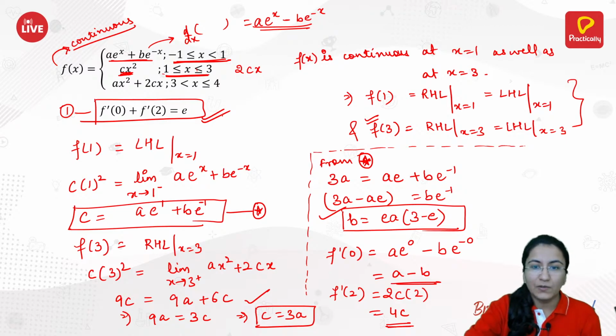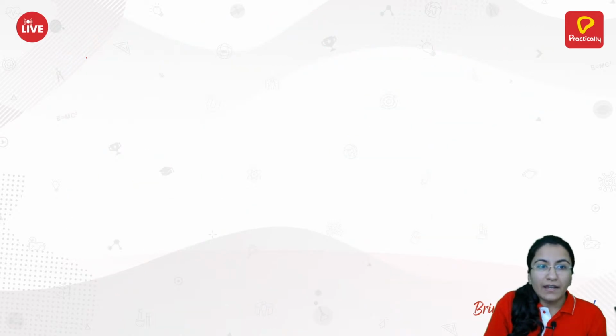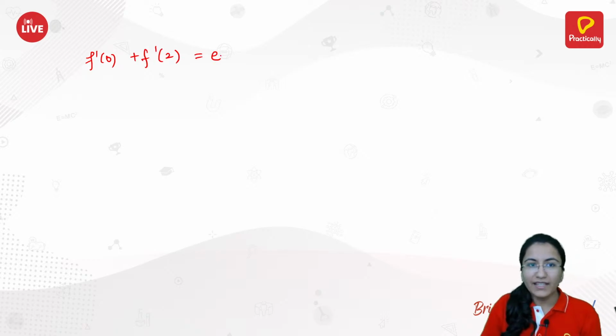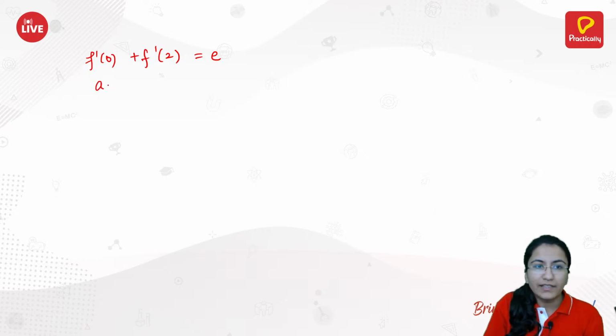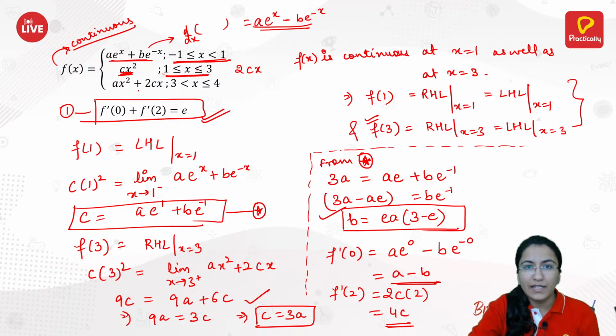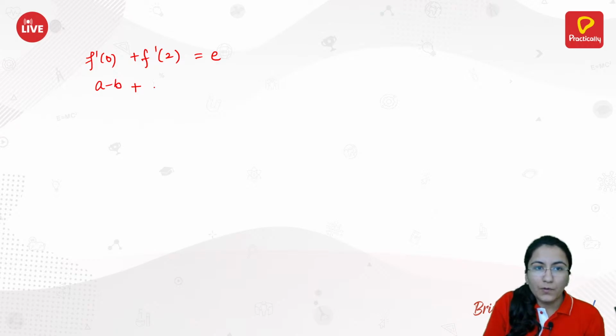Let's calculate this. We have f dash 0 plus f dash of 2 is equal to e. f dash 0 we have calculated, it is a minus b, plus f dash of 2 we have calculated, that is 4 times c. So a minus b plus 4 times c is equal to e.